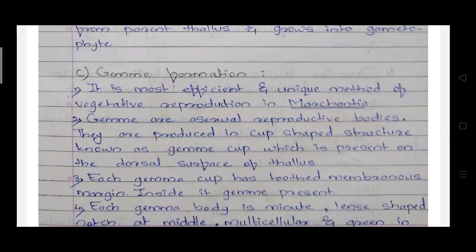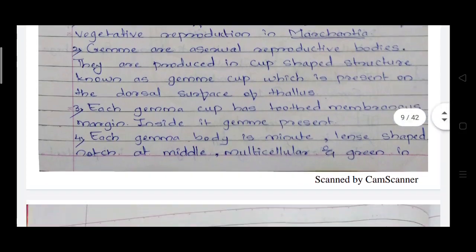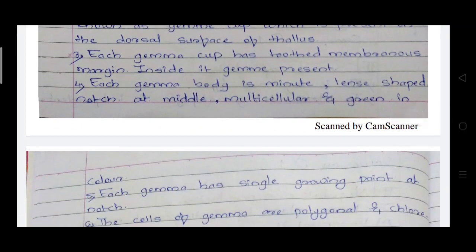They are produced in cup-shaped structures known as gemma cups, which are present on the dorsal surface of the thallus. Each gemma cup has a two-tier membranous margin, and inside it the gemmae are present. Each gemma body is very minute, lens-shaped with a notch at the middle, multicellular and dark green in color.